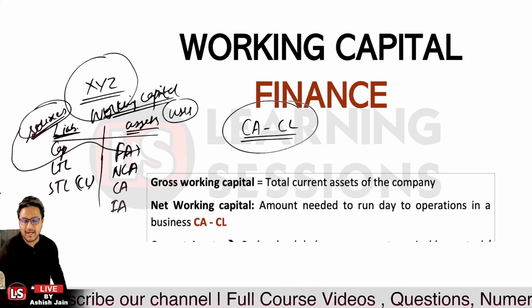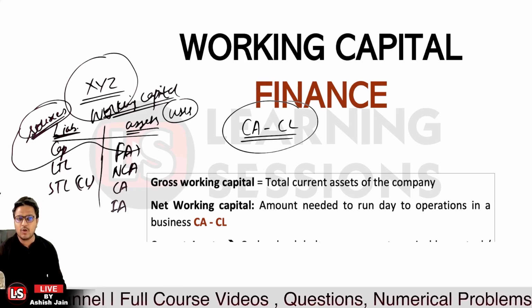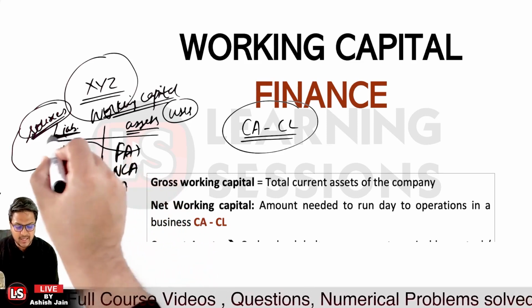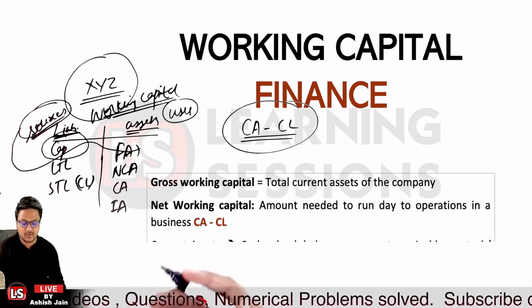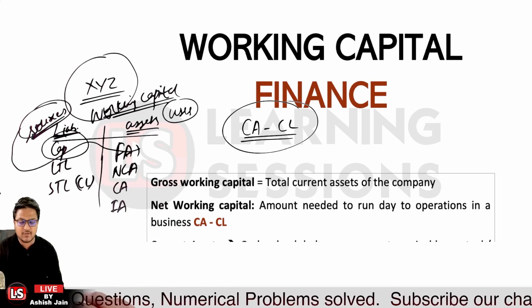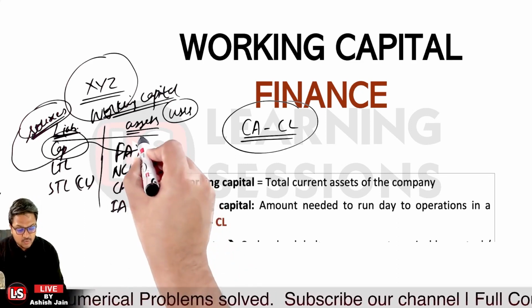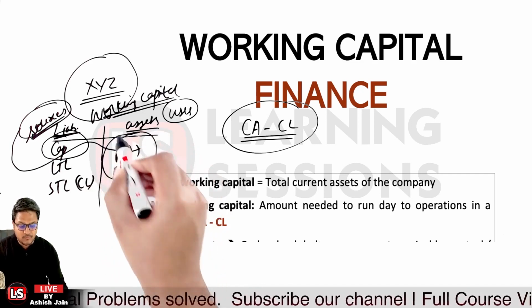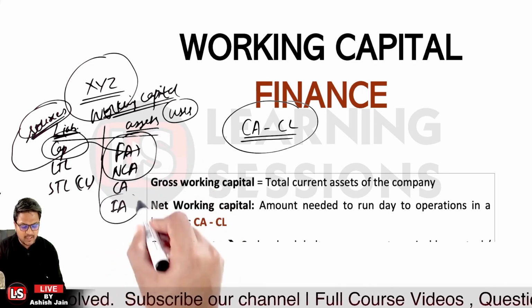Another important point is that capital and reserves are there for a longer period. These are not short-term liabilities; these are long-term sources of funds. These long-term sources of funds are utilized to finance the fixed assets, non-current assets, and some part of the intangible assets.